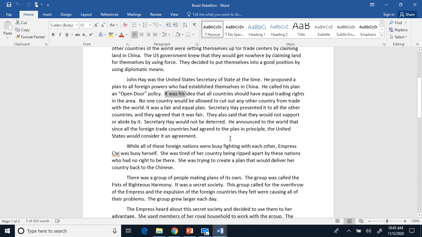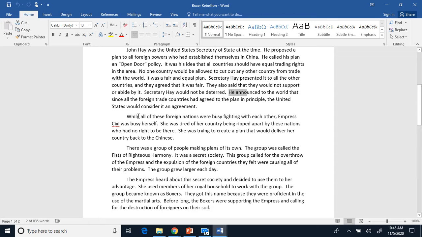It was his idea that all countries should have equal trading rights in the area. No one country would be allowed to cut out any other country from trade with the world. It was a fair and equal plan. Secretary Hay presented it to all other countries, and they agreed that it was fair. They also said they would not support or abide by it. Secretary Hay would not be deterred. He announced to the world that since all foreign trade countries had agreed to the plan in principle, the United States would consider it an agreement.